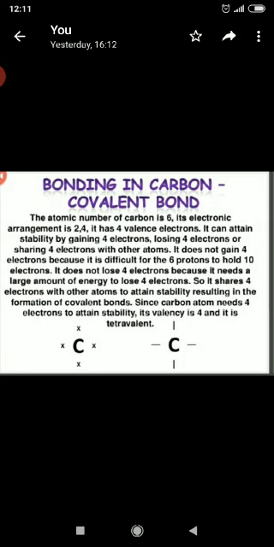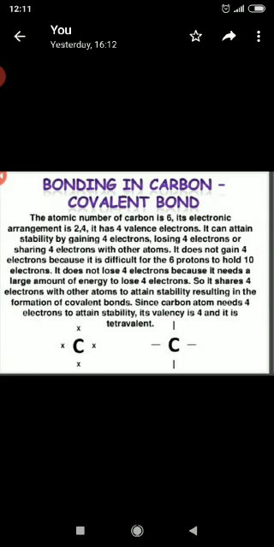It does not gain 4 electrons because it is difficult for 6 protons to hold 10 electrons. So this option is not valid. It does not lose 4 electrons because it needs a large amount of energy to lose 4 electrons. So the second option, losing of electrons, is again not possible as it requires lots of energy.